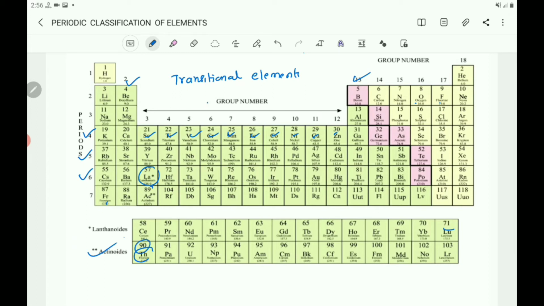And here are the elements after actinium, and these are called actinides. These 14 elements are called lanthanides, which come after lanthanum, and these 14 elements are called actinides, which come after actinium.